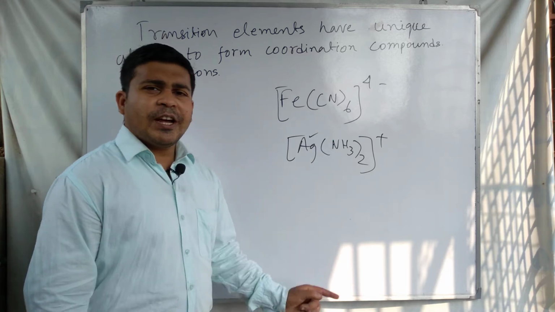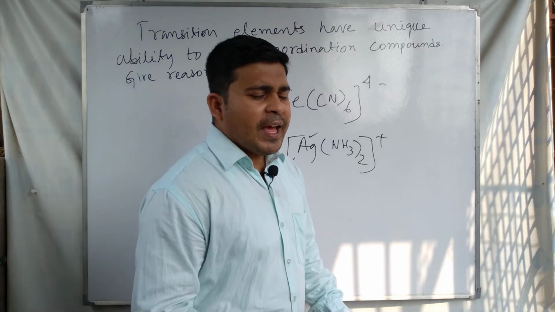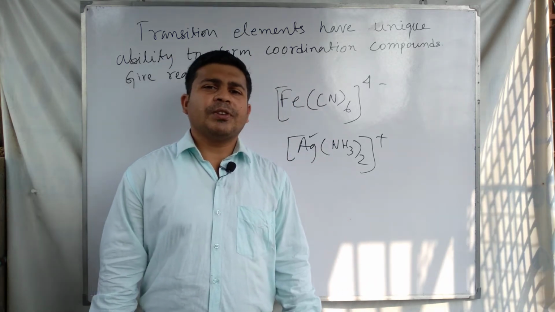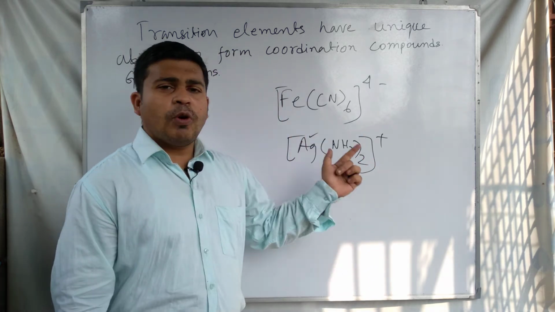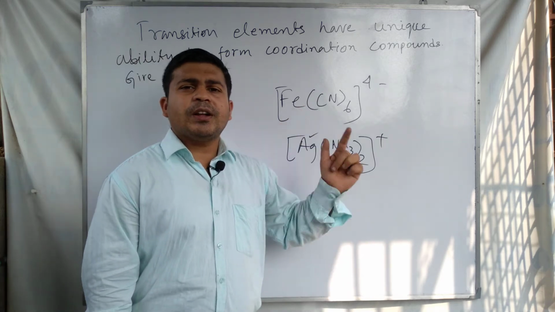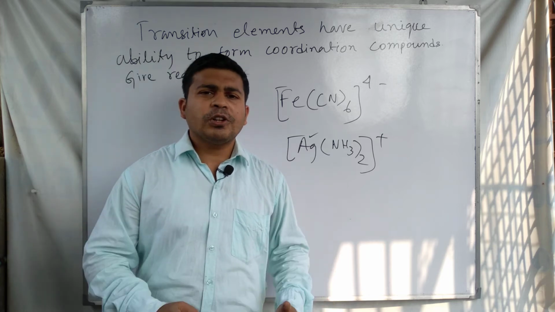So for these transition elements and d block elements, why do they have the high tendency to form coordination complexes? The first reason is that in coordination compounds, the metal atom or ion should have small size.